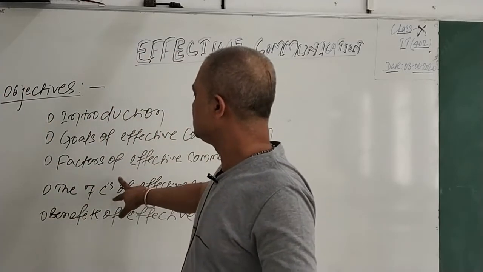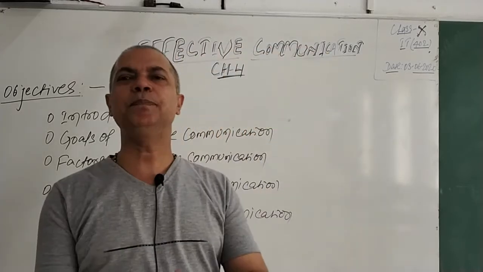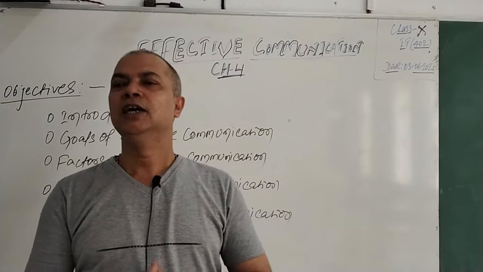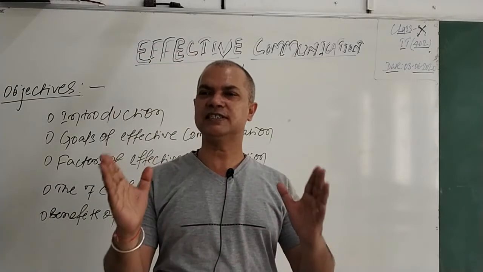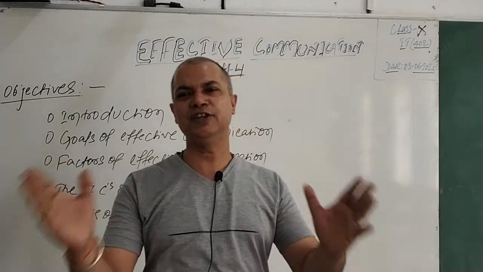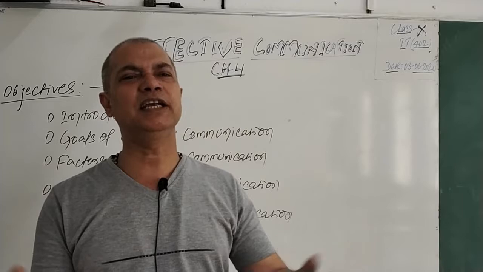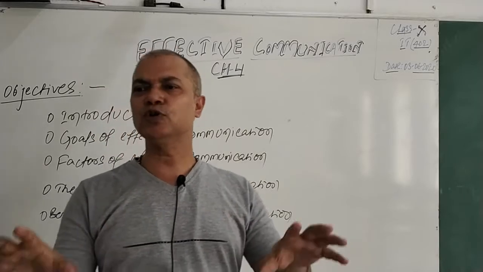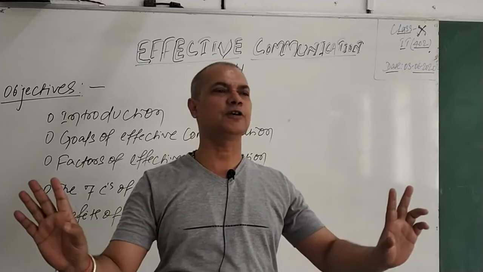Now come to the 7 C's of effective communication. There are 7 principles of any effective communication. Try to remember these 7 C's and also apply them in real life when you are communicating with others. First and foremost, C is clear. You must be very clear in your thoughts.